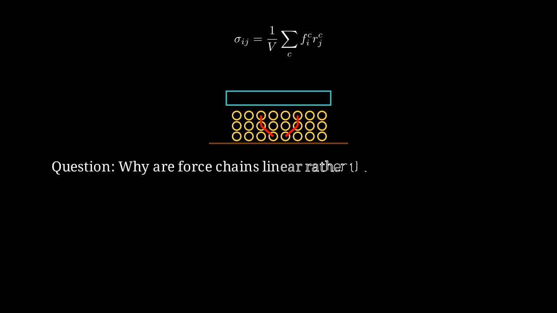Let's ask, why do forces organize into linear chains rather than spreading uniformly through the material? The answer lies in Hertzian contact mechanics. Normal force scales as overlap to the 3/2 power, creating geometric nonlinearity. A linear chain transmits force efficiently with minimal deformation, while diffuse spreading requires more elastic energy.